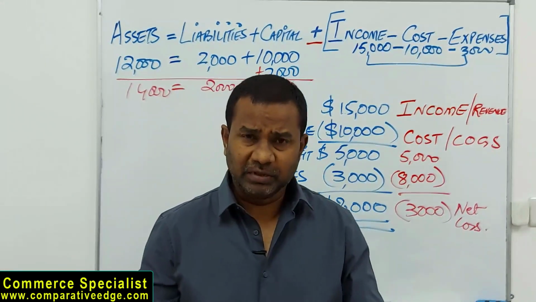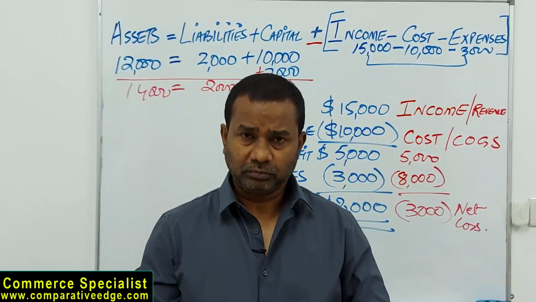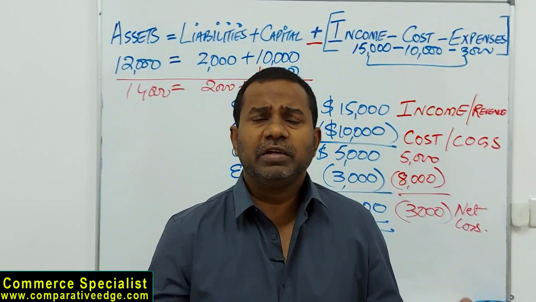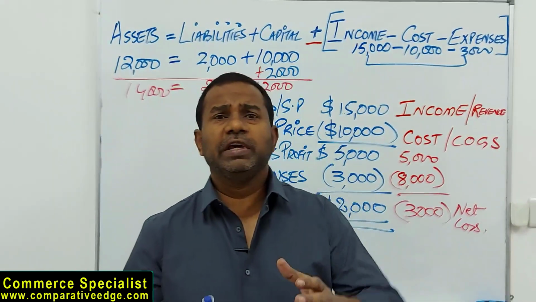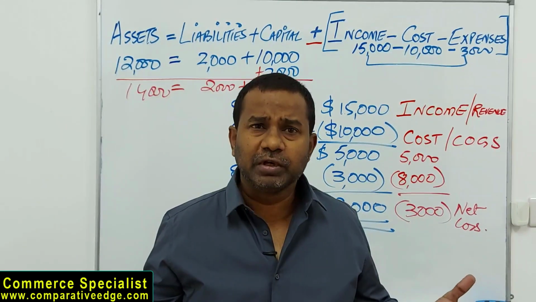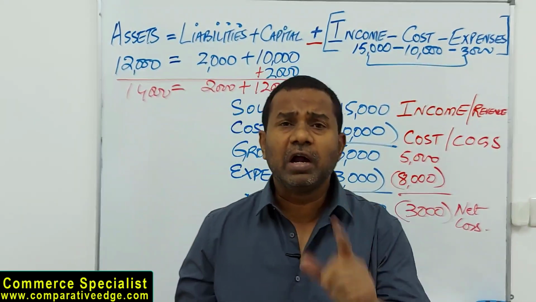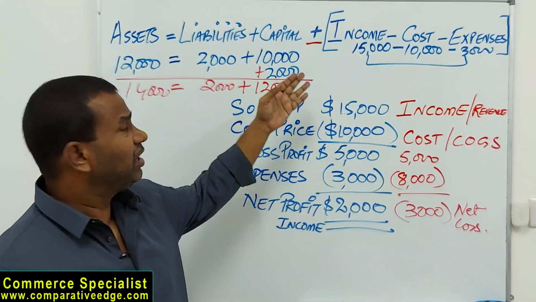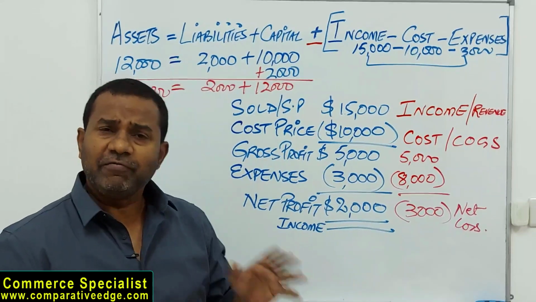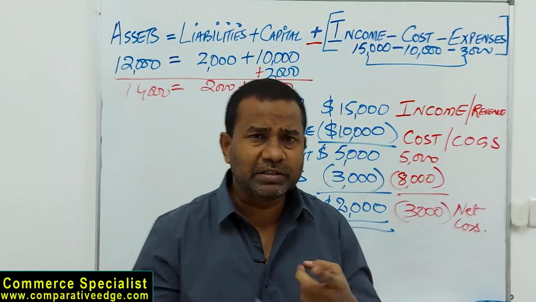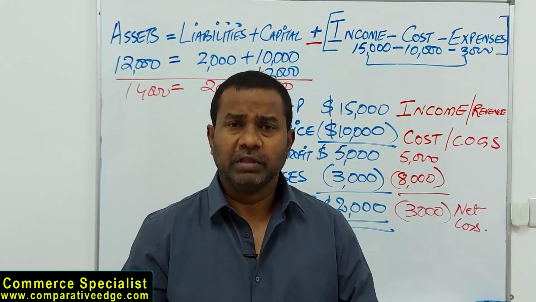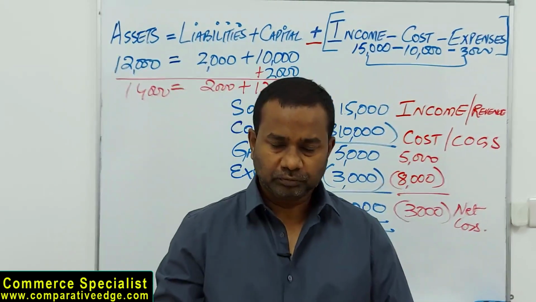If you know these well, that's all that is required. So whether you are in your O levels, intermediate, high school, or you are doing your CA final, CPA exams, CIMA exams, ACCA exams, if it is accounting, we are talking about any one of them or some of them. That's it. Accounting is never beyond this. Every time in accounting, either we are talking about assets, liabilities, capital, income, cost and expense, some of them, all of them. That's what accounting is all about.